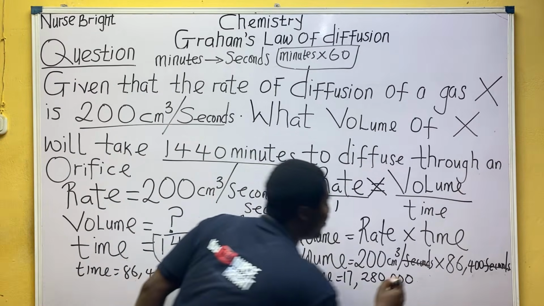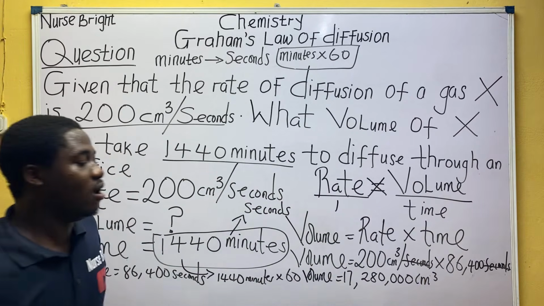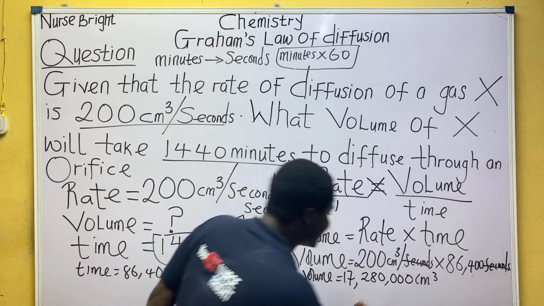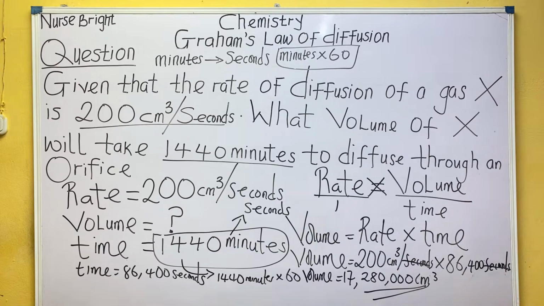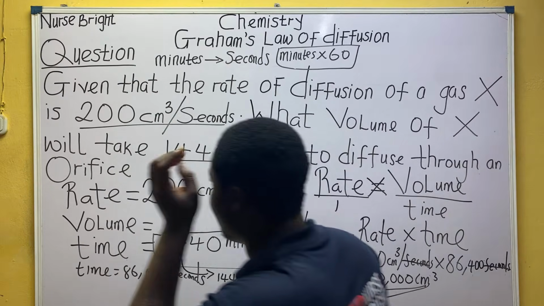What is the last unit? It's not cm cube that is remaining after cancelling seconds. And what is the unit for volume? It's centimeter cube. So the answer becomes 17,280,000 centimeter cube. Class, is it making sense to us? Let me know in the comment section.